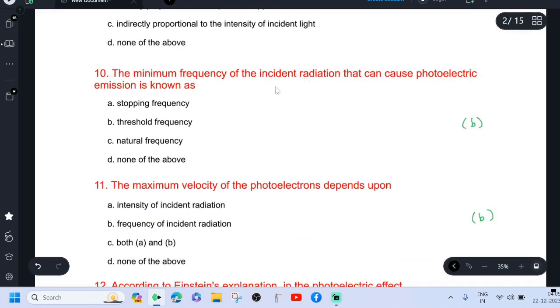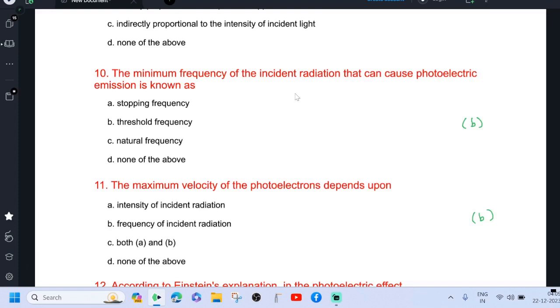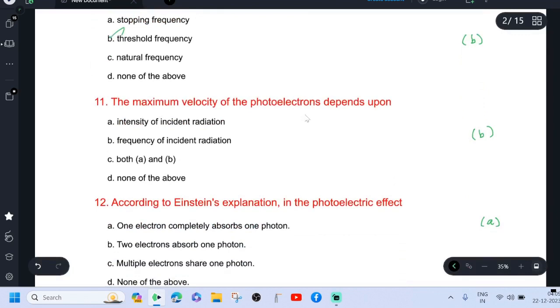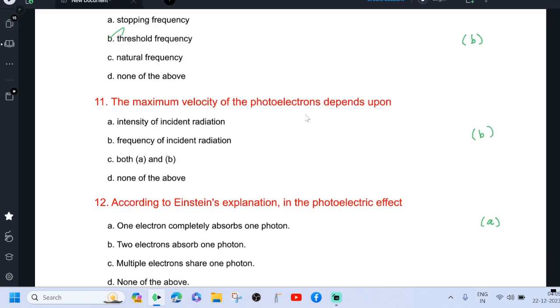The minimum frequency of the incident radiation that can cause photoelectric emission is known as threshold frequency. The maximum velocity of the photoelectrons depends upon the frequency of the incident radiation.